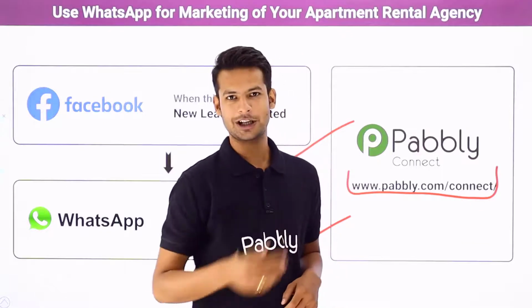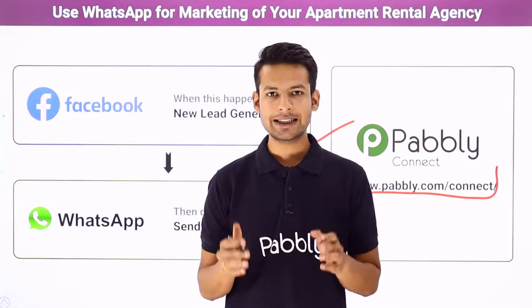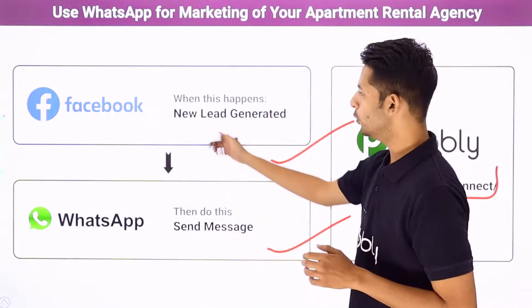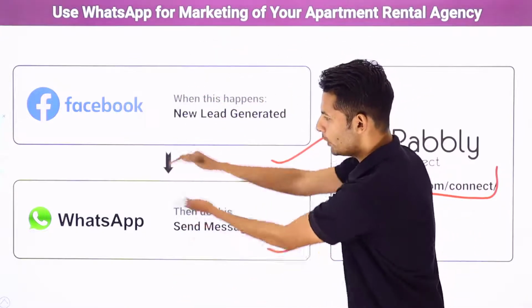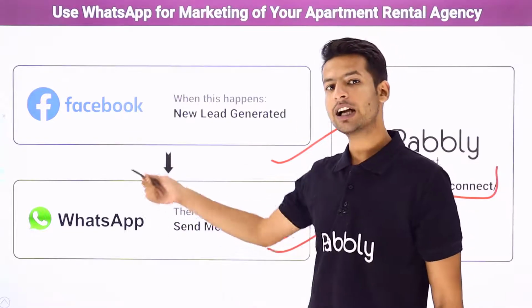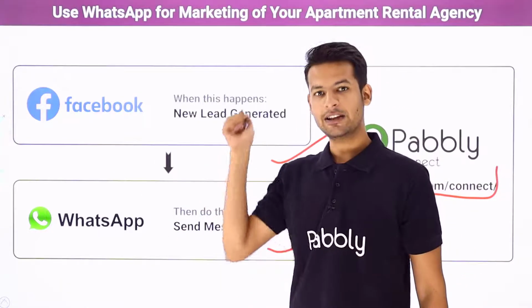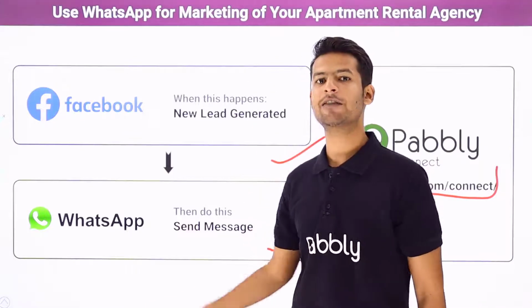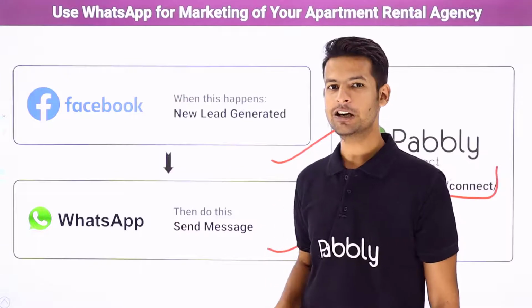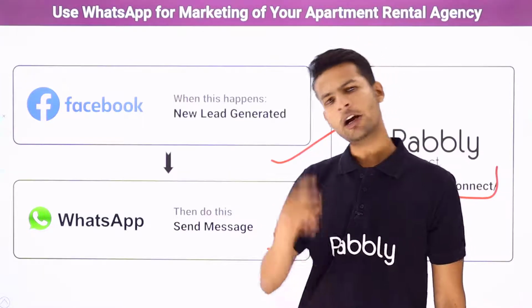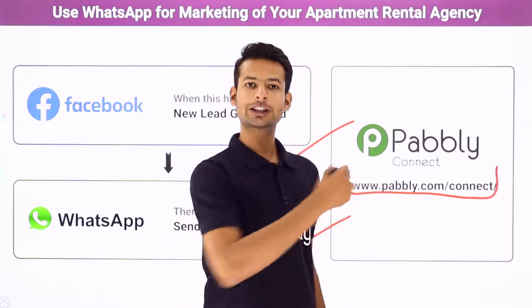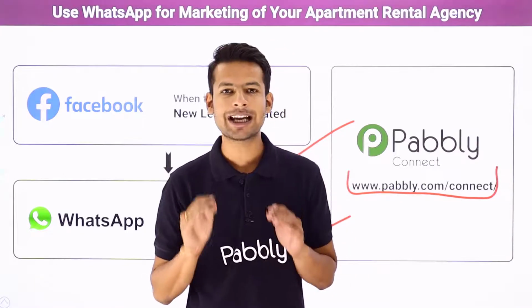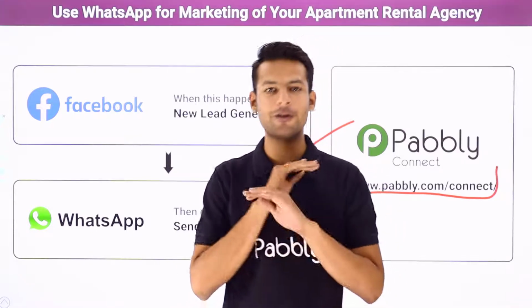Now you people will say, what is Pabbly Connect? Pabbly Connect is an integration and automation software. It will help us link both of these applications together, so that whenever the customer enters the advertisement and fills up the form, on successful form submission, automatically they will receive a WhatsApp message with the link of the brochure. Amazing, right? Now let me tell you one more amazing thing. To use this software, Pabbly Connect, you need not be from a technical background. A non-technical person can also use this software very easily.